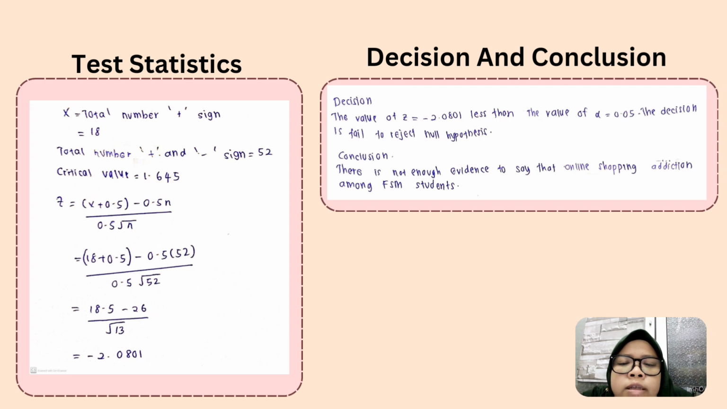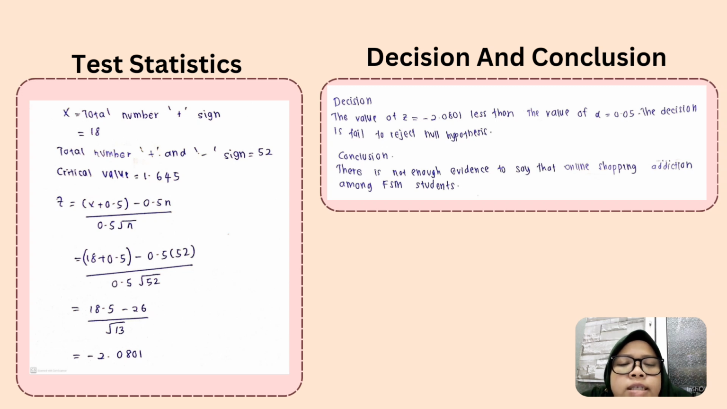Before finding the test statistic, we need to know the critical value. The critical value of objective 1 is equal to 1.645 according to the normal distribution table. To find the test statistic, we need to know a few pieces of information, which are S equal to the total number of positive signs. The total number of positive signs is equal to 18, and the total number of positive and negative signs is equal to 52.